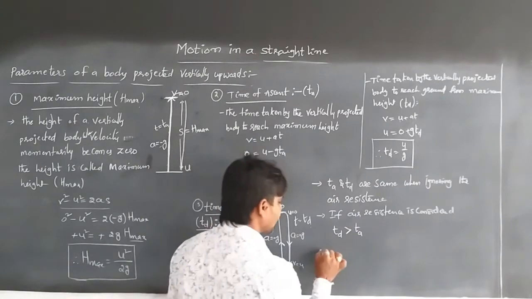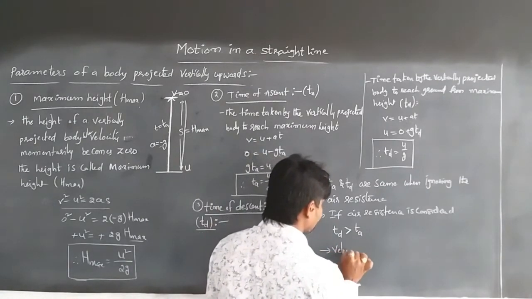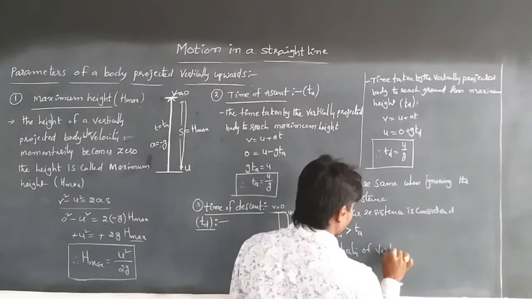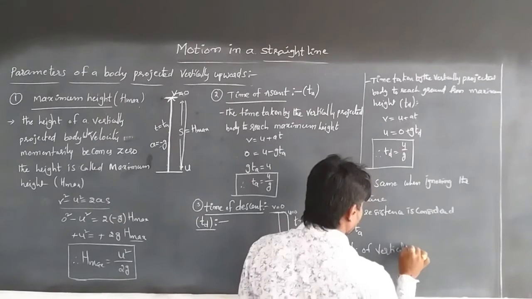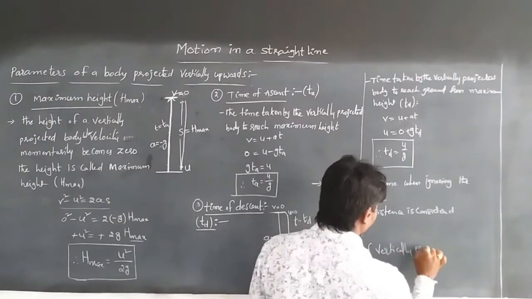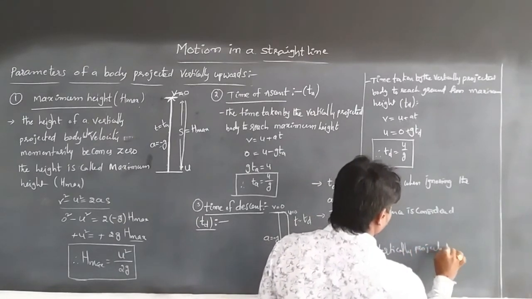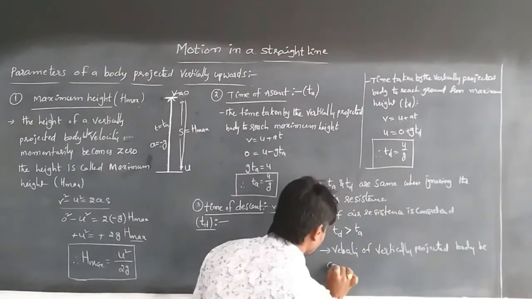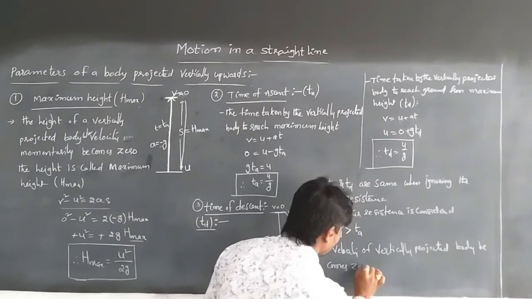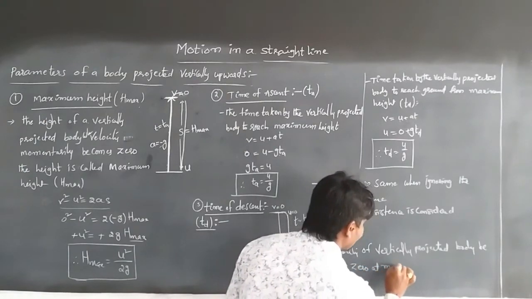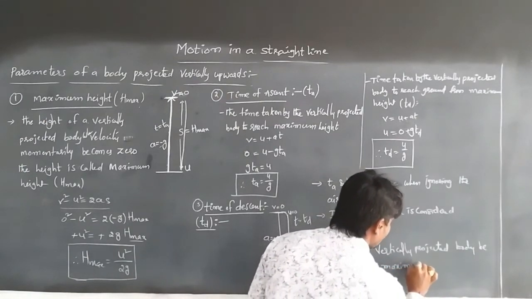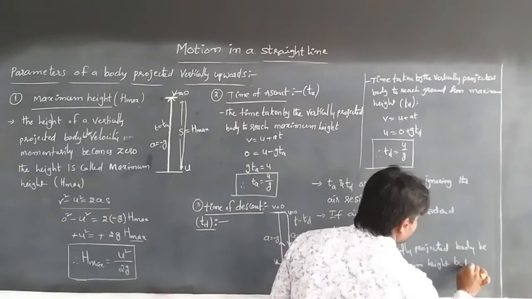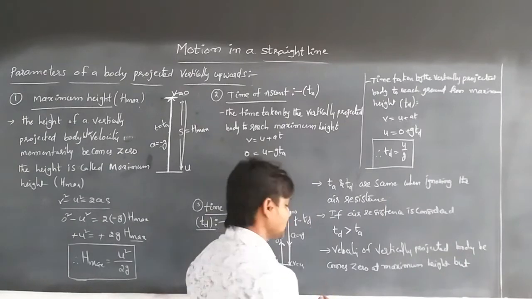So here we can also write that the velocity of a vertically projected body becomes 0 at maximum height, but acceleration does not become 0.